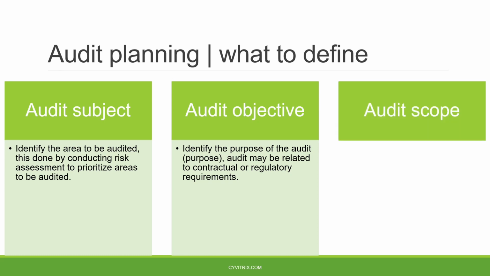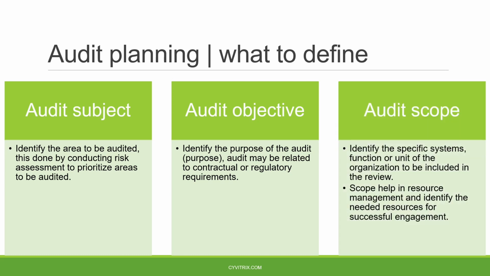In that case, we need to conduct the audit. We also identify the audit scope, which comes later, after identifying the subject and objective. In audit scope, we are identifying the actual systems. So, audit subject might refer to the operational area, the financial area, the information system or IT system, or the network security part.